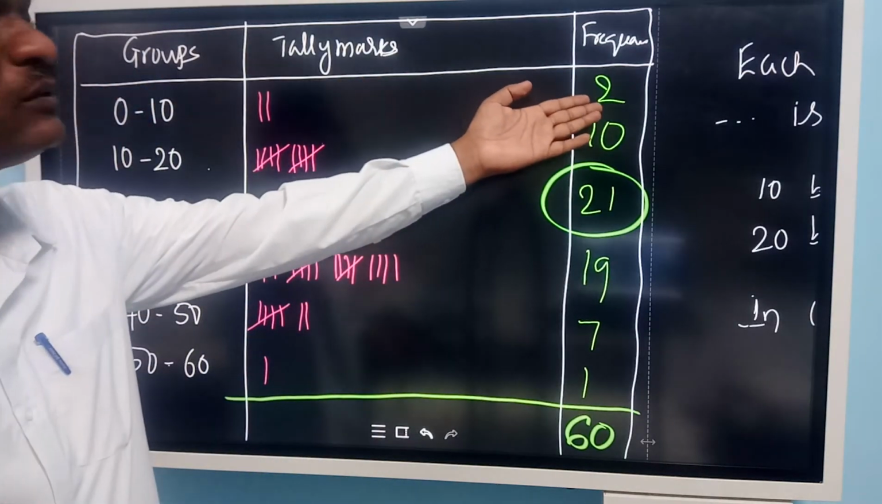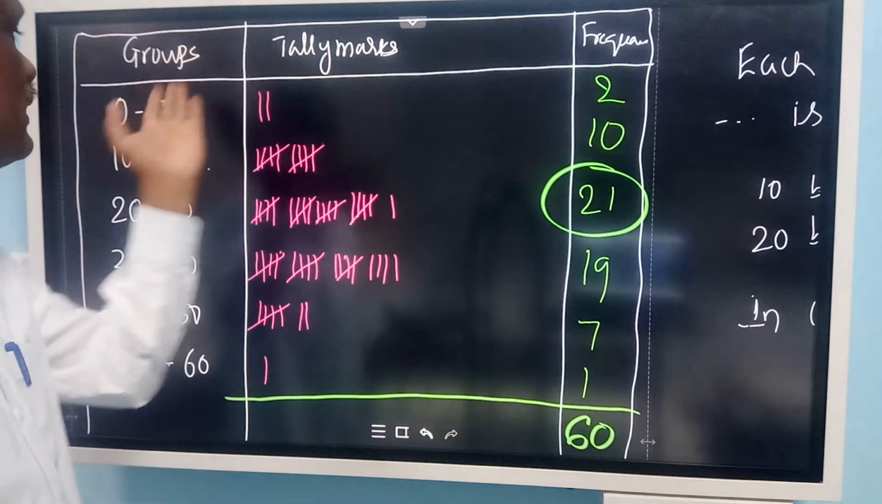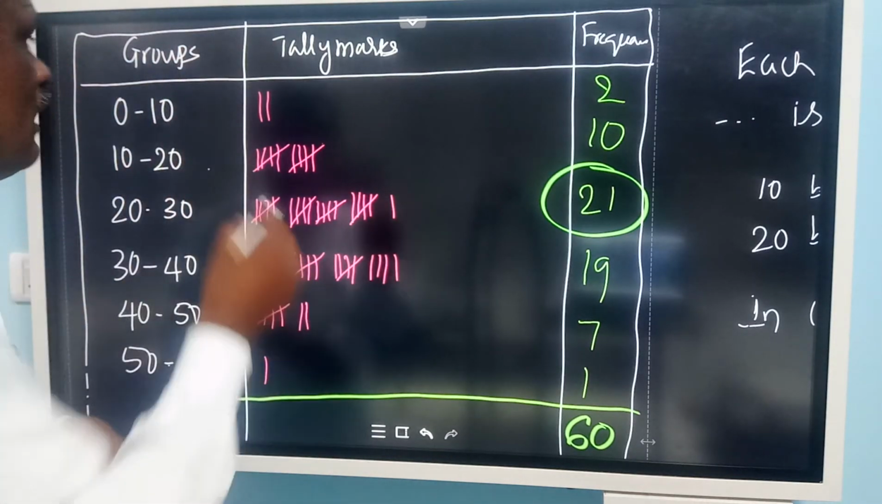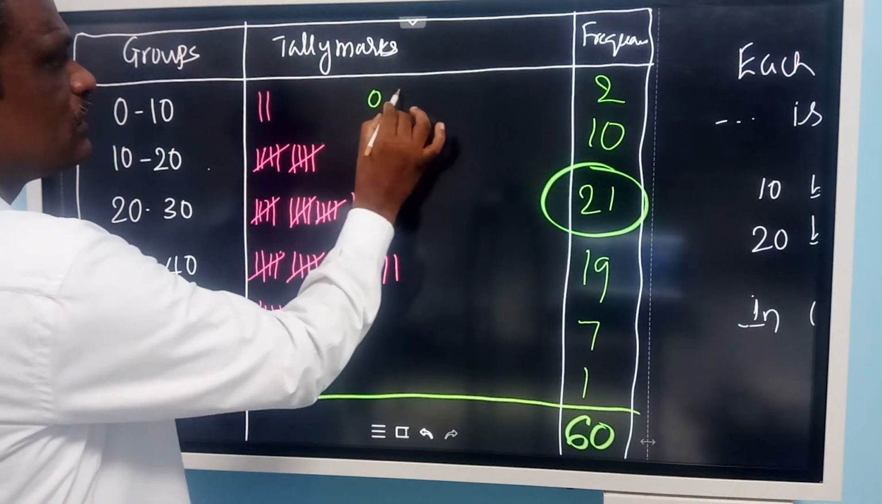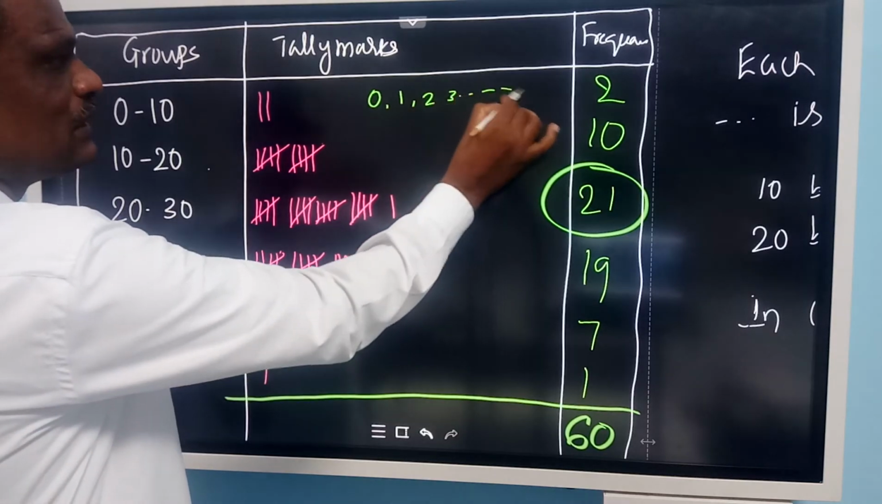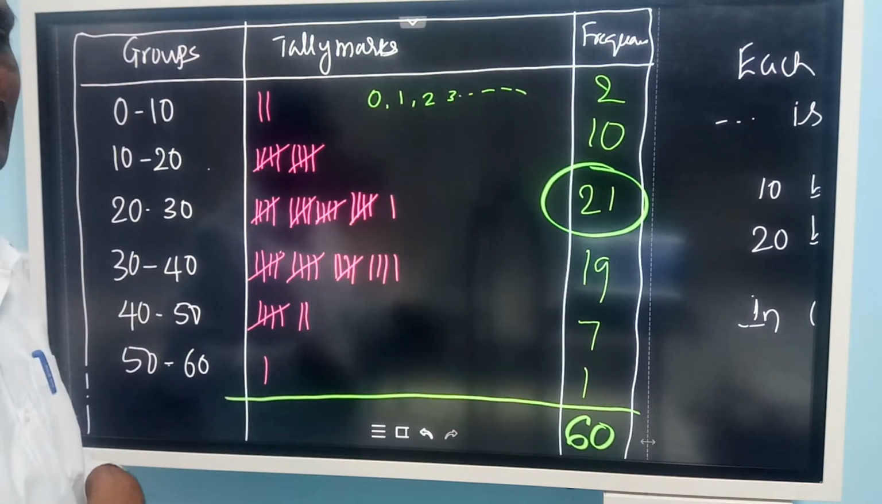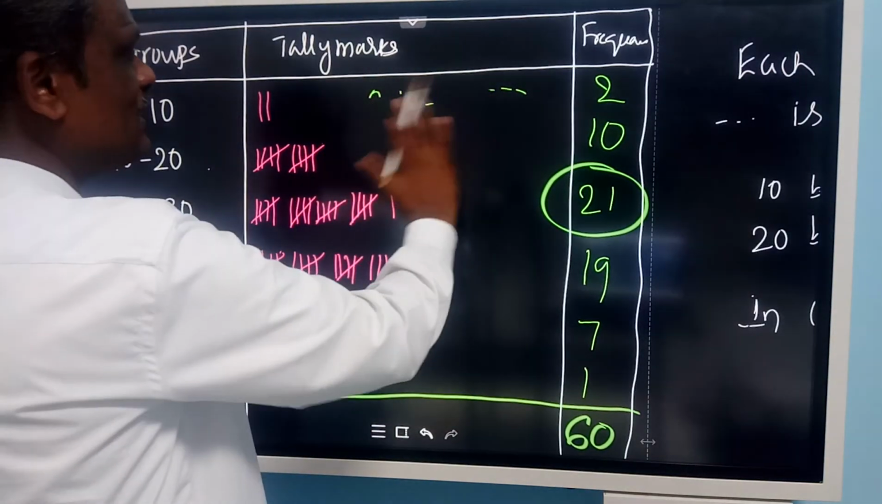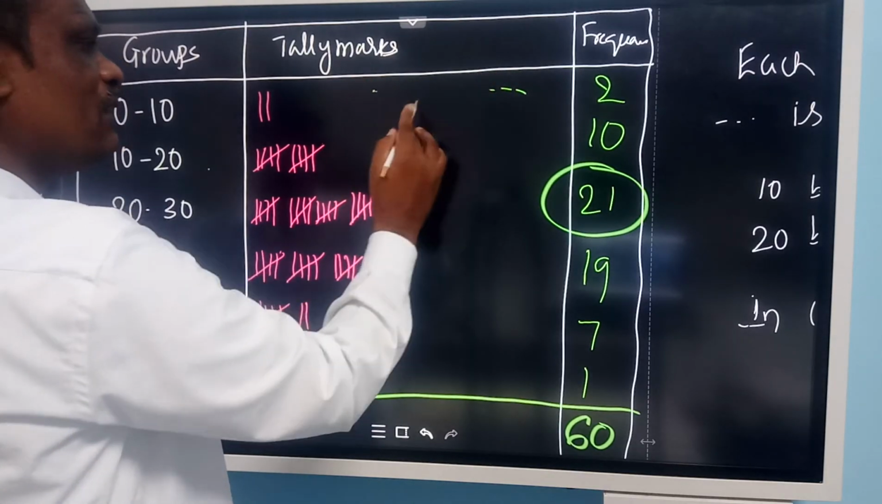We do not know which students have scored 0, whether 9 or 1 or 2. Out of 0 to 10, you might have scored 0, 1, 2, any one of these numbers. We are not sure about this one. Okay. Suppose instead of this, I can write another one also.